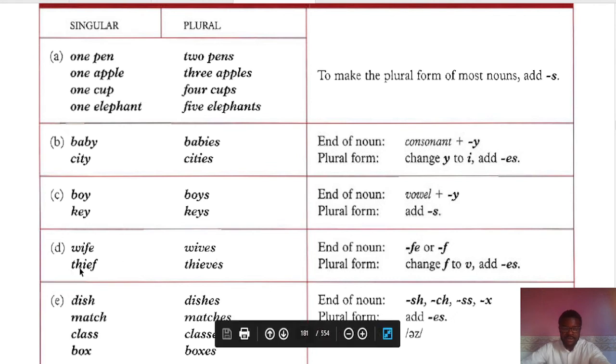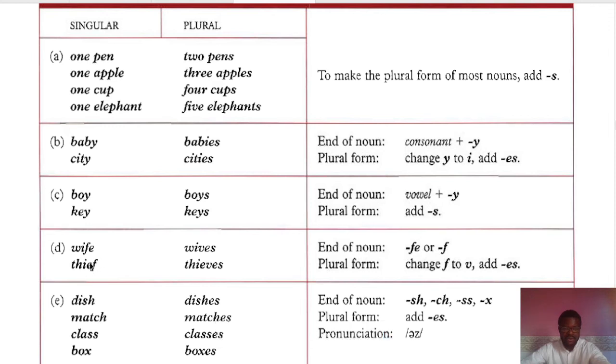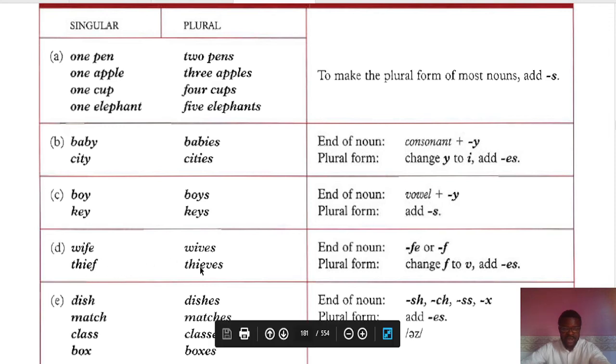See here again, we've got thief. Someone who takes what does not belong to them is called a thief. So here we have to remove the f. That's exactly what we did here. Thie, then we remove the f and we put v there plus es. That's how we form the plural.